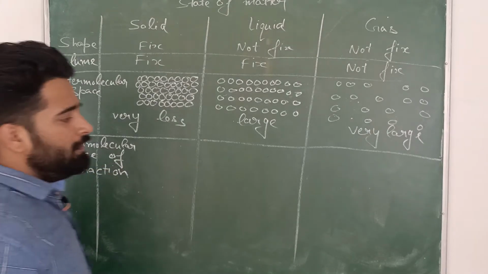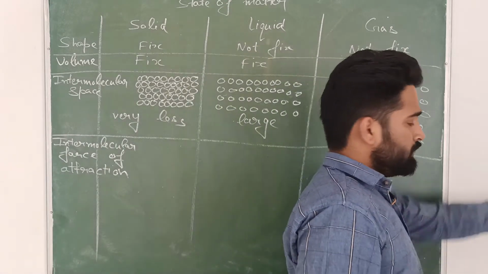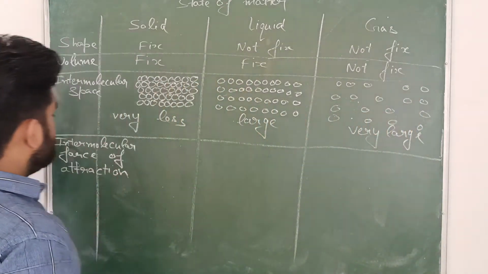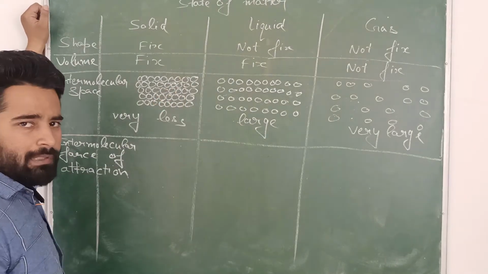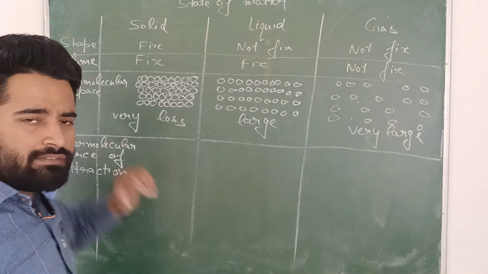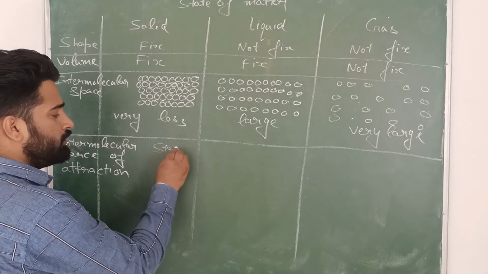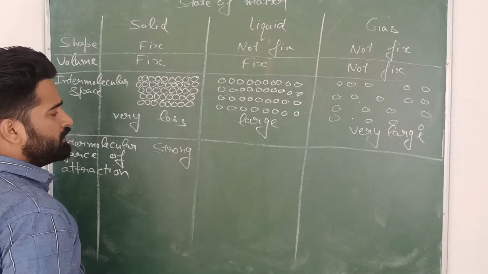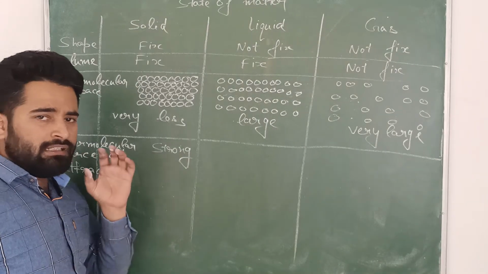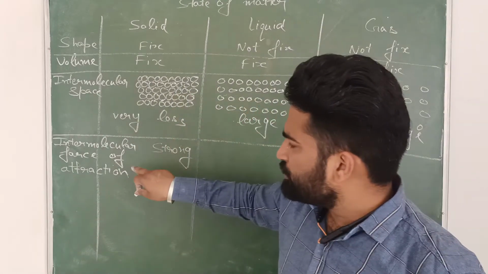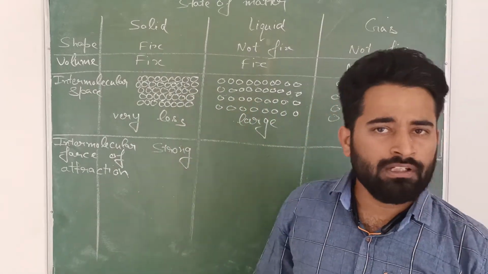What is intermolecular force of attraction? Listen carefully. See here, the particles are very closely packed. If the particles are very closely packed, they have strong intermolecular force of attraction. Means they are very tightly packed, then they are having strong attraction. So we can say that they have very strong intermolecular force of attraction.